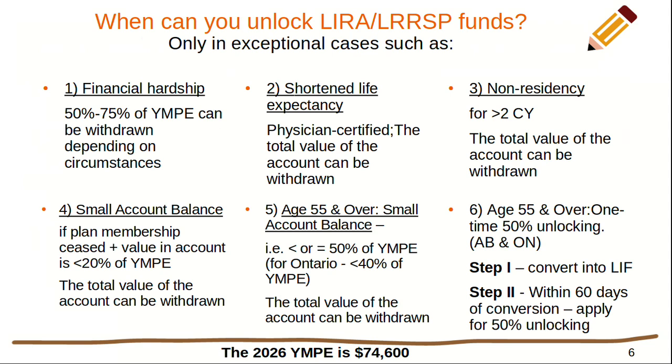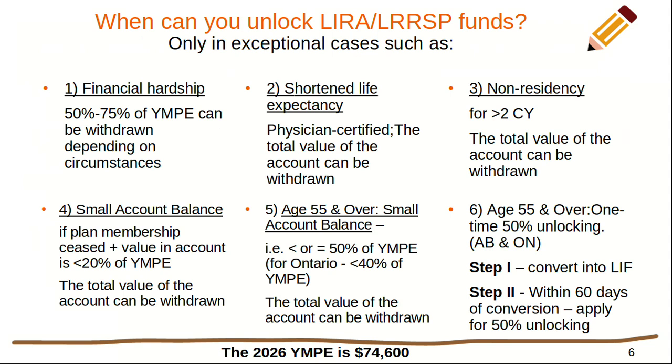So now let's see, when can you unlock the LIRA or the locked-in RRSP funds? It can be unlocked only in exceptional cases such as number 1, financial hardship. Depending on circumstances, one can withdraw somewhere between 50% to 75% of YMPE. This YMPE is the year's maximum pensionable earnings, which is $74,600 for 2026.